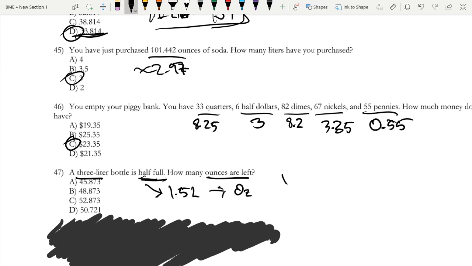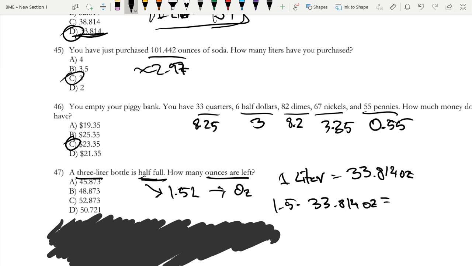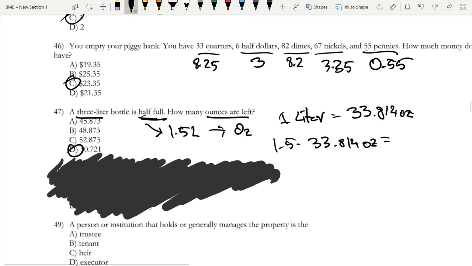Well, I know 1 liter, you just have to have these facts memorized, but 1 liter is equal to 33.814 ounces. So now if I do 1.5 times 33.814, I will be able to convert the liters to ounces. And this is equal to 50.721. So that's option D.